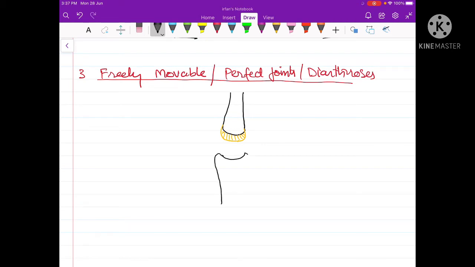The articulating faces of these two bones are covered by a cartilage, and this cartilage is a hyaline cartilage.